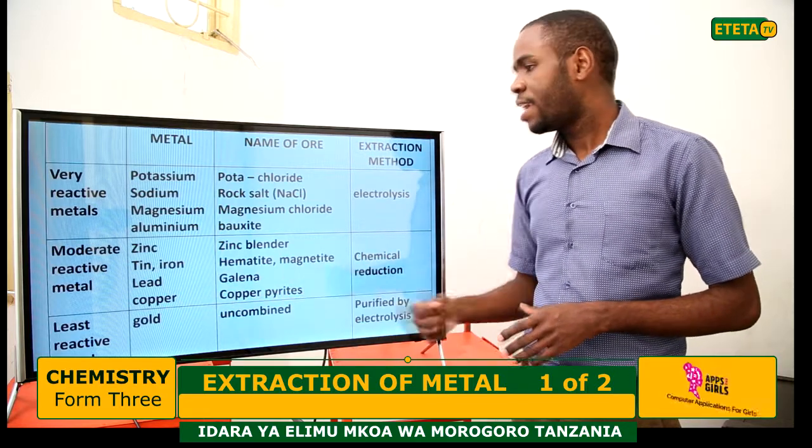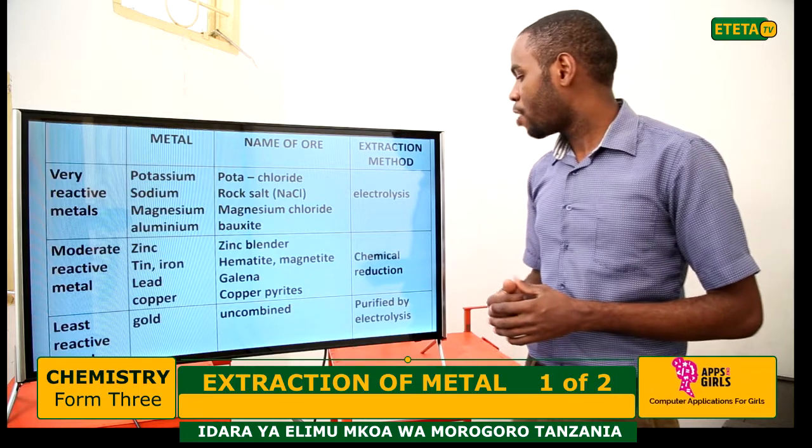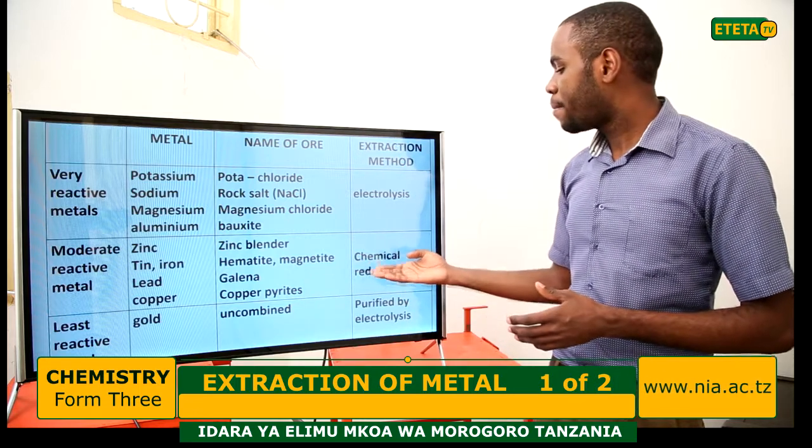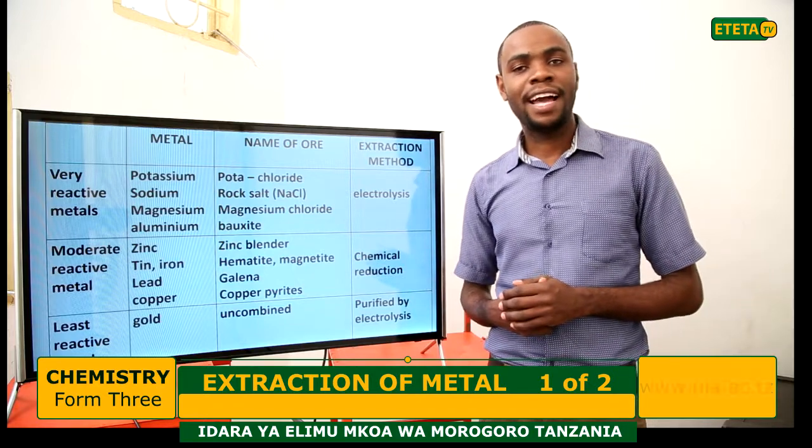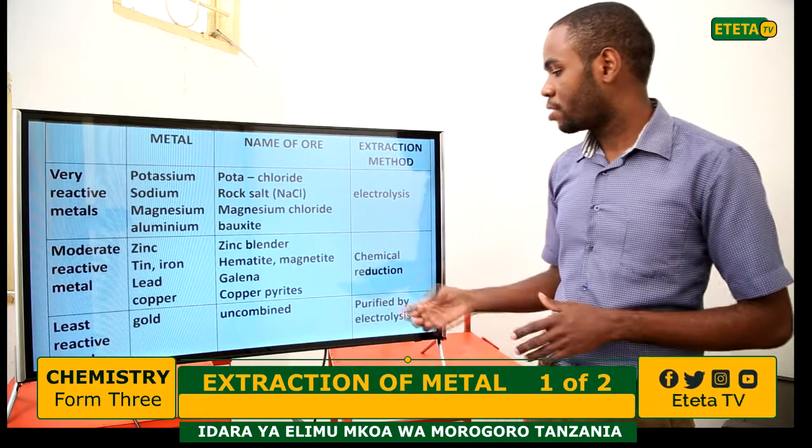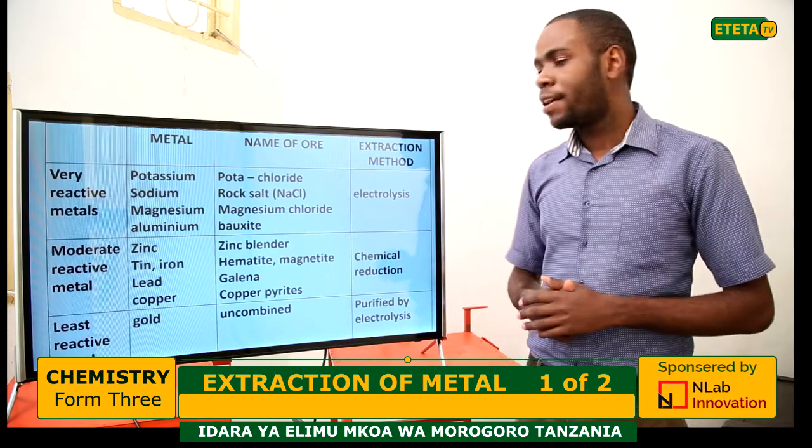All these are extracted by the method called chemical reduction.